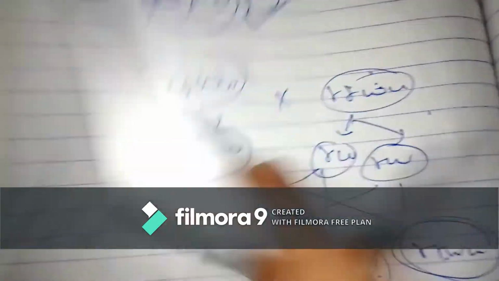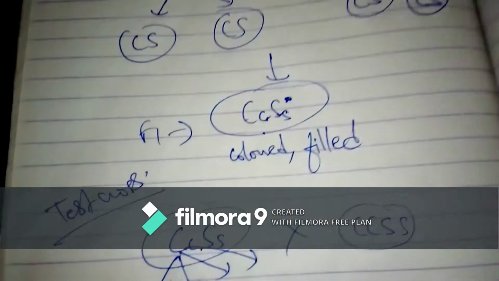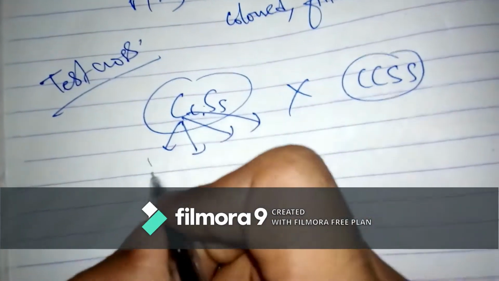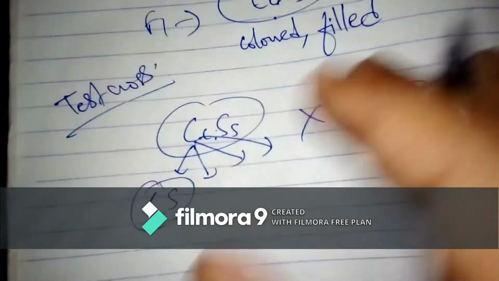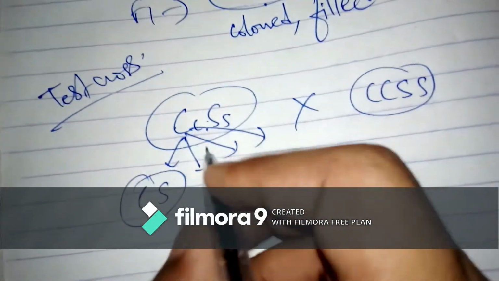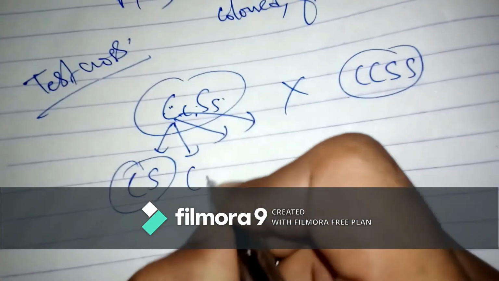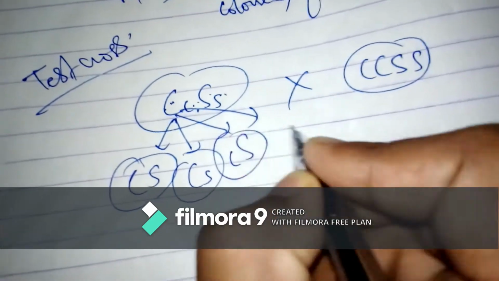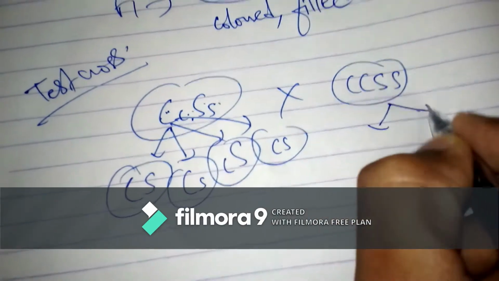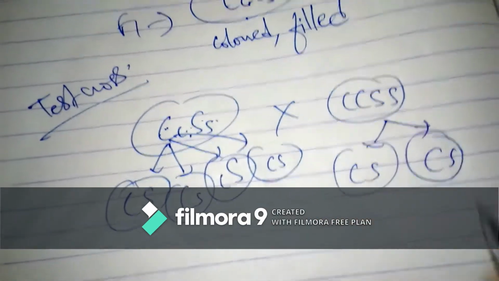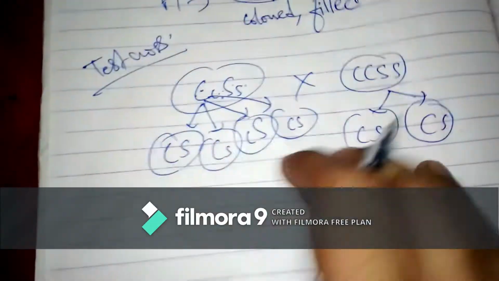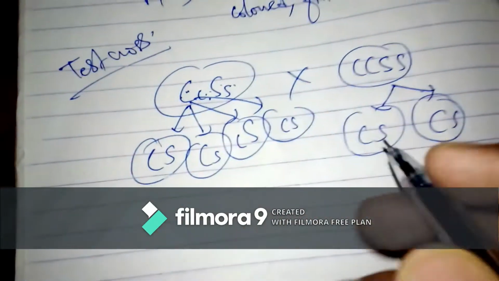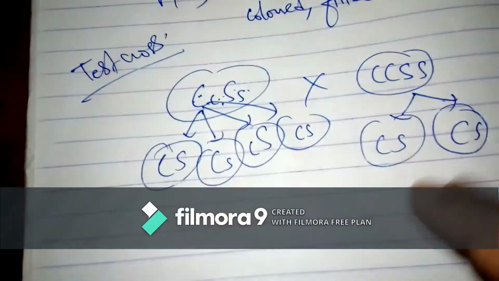Here only two types were there. Now here, according to the law, four types of gametes will be formed. Okay, so capital C capital S will be the first one, similar to the dihybrid cross we did in Mendel. Capital C small s is another type, capital C small c capital S another, small c small s another. And here only two types will be formed.